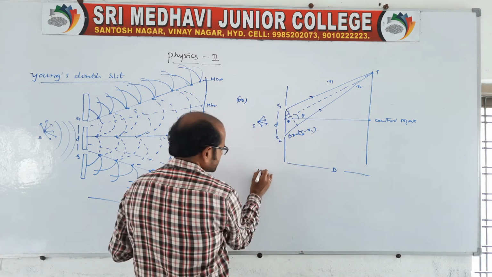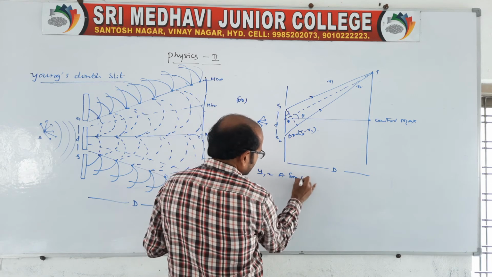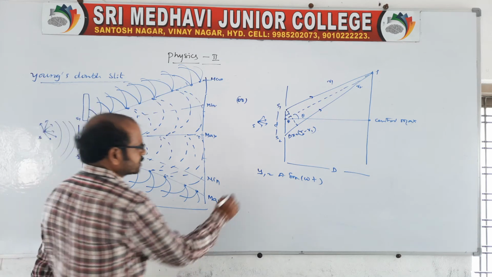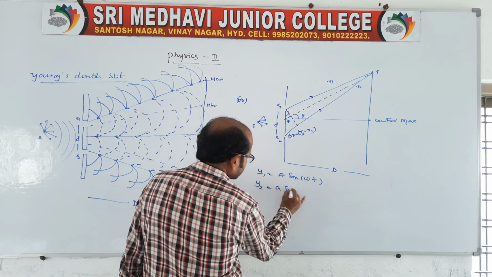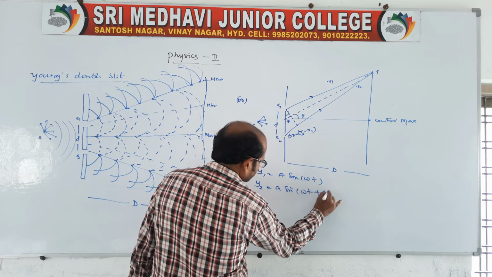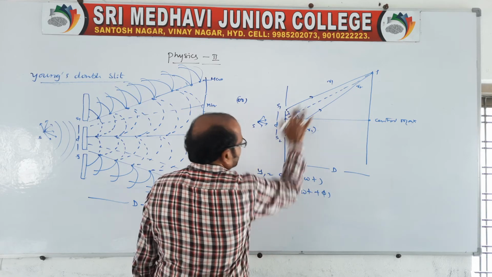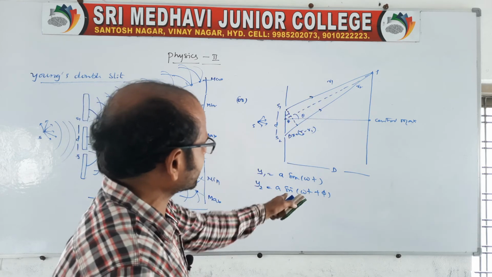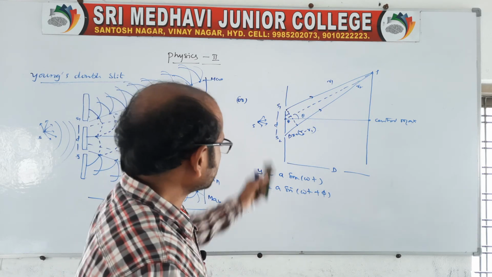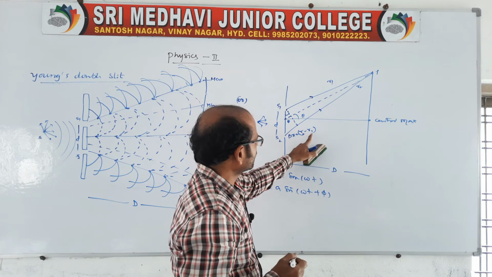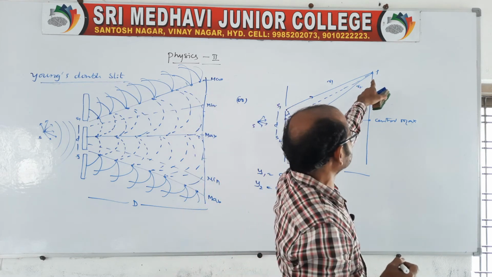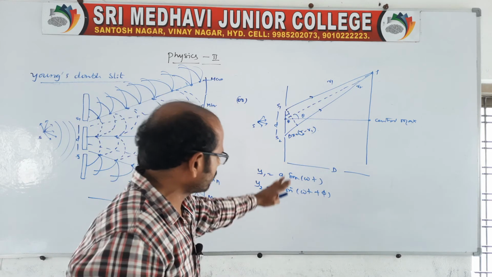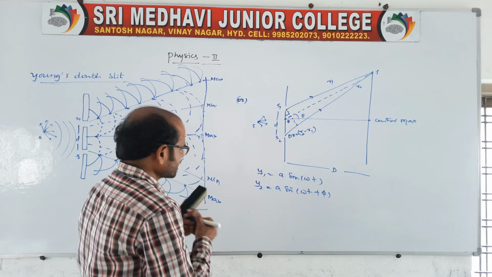Now one wave is arriving. You take the displacement y1 is equal to a sin omega t arriving at a point, and another one y2 is equal to a sin (omega t plus phi). There is a little phase difference, because the arrival places are different, no? Because of that we are getting some phase difference. So when they overlap, at point P it gives a maxima or minima.